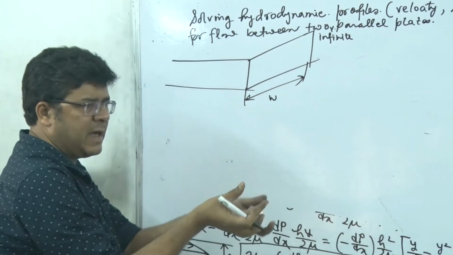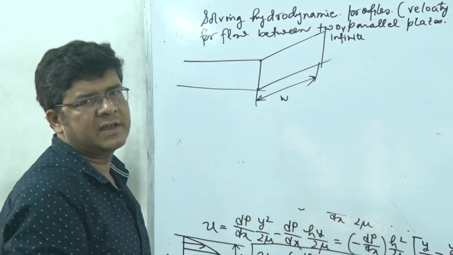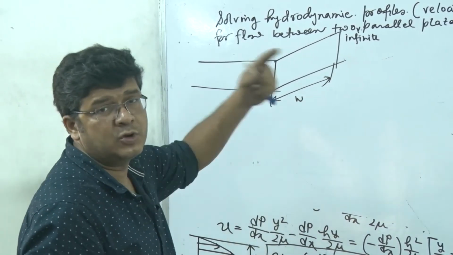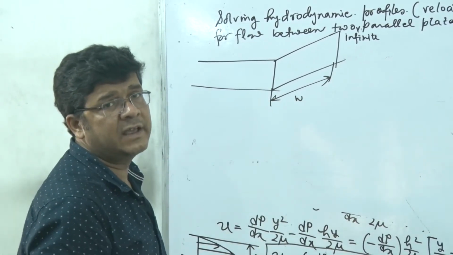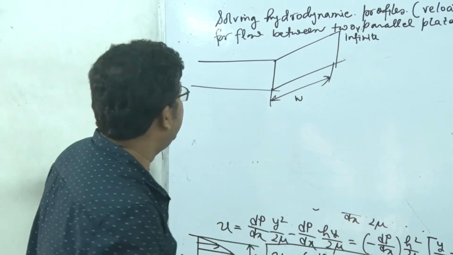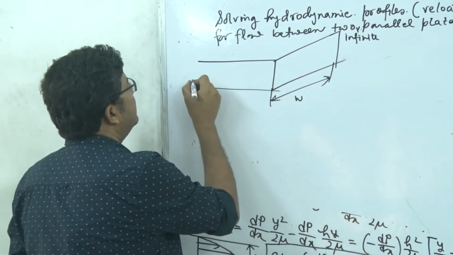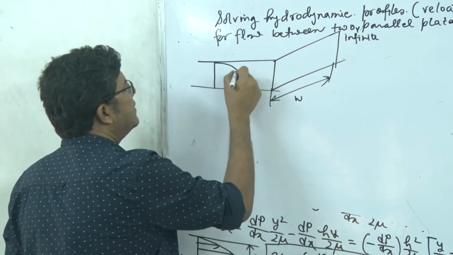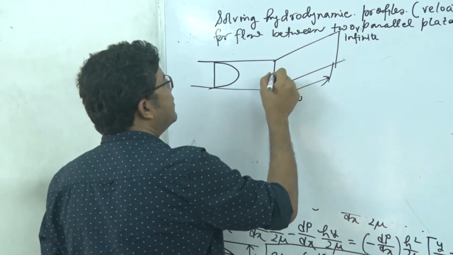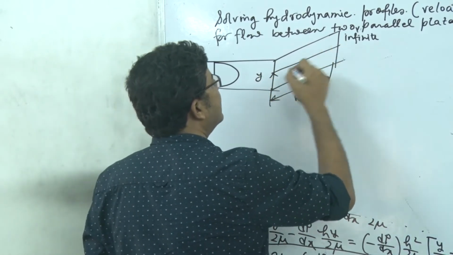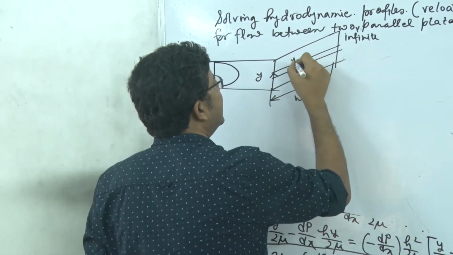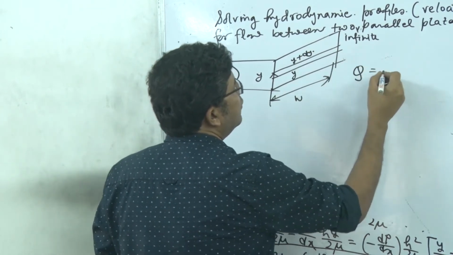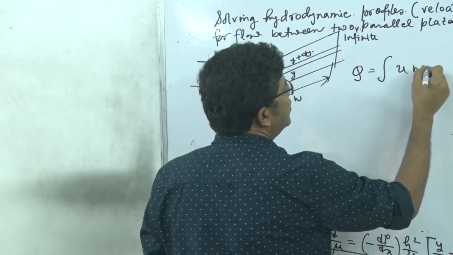Even if it is a kind of leakage flow in the annular, then W will be equal to 2 pi r, where r is the radius of that hydraulic conduit, right? So here you see that the velocity profile is like this. It is varying with y, so we will consider a strip between y and y plus dy. So Q will be equal to U into W into dy.